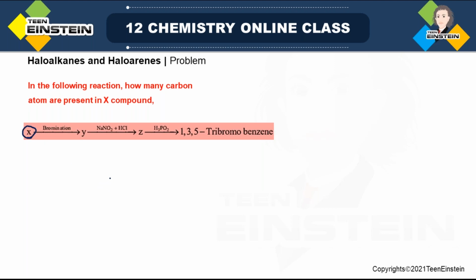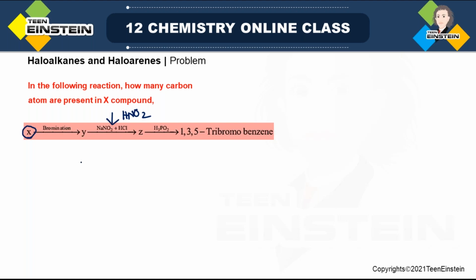What have you done to X? You have done bromination. You have obtained Y. And with Y we have used sodium nitrite and HCl, which is basically the source of HNO2. This type of reagent, a source of nitrous acid, we mainly use when there is aniline or an aniline derivative.